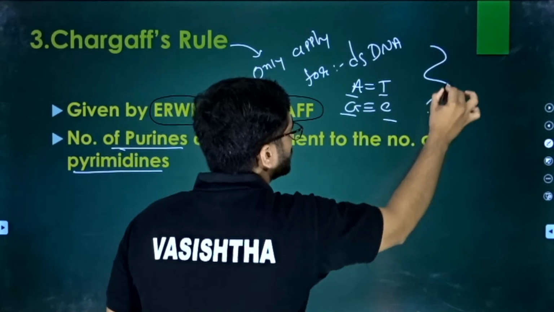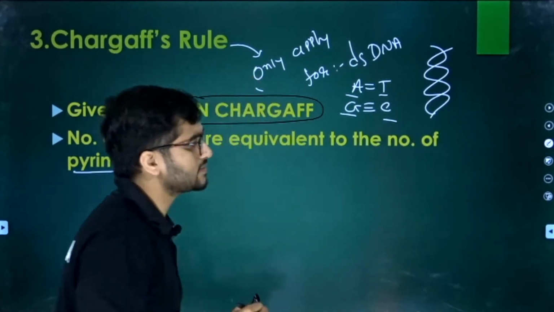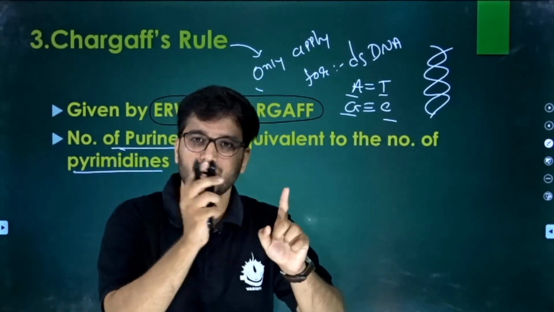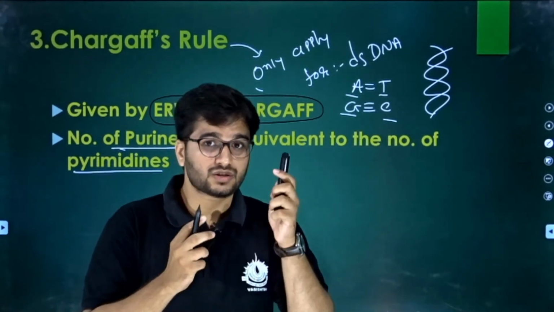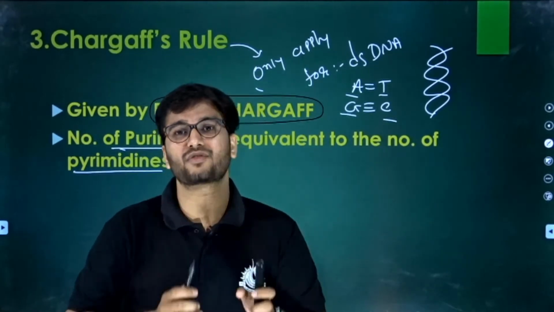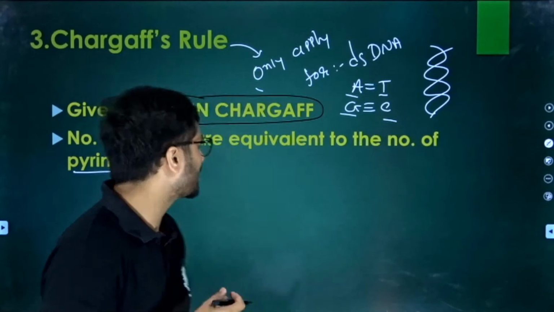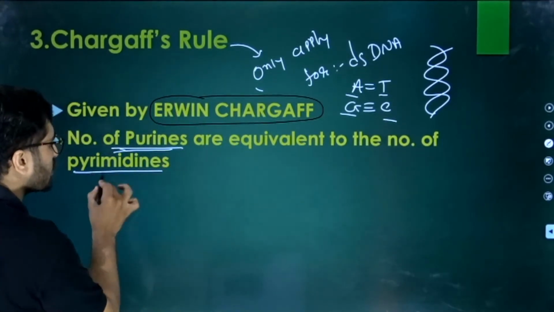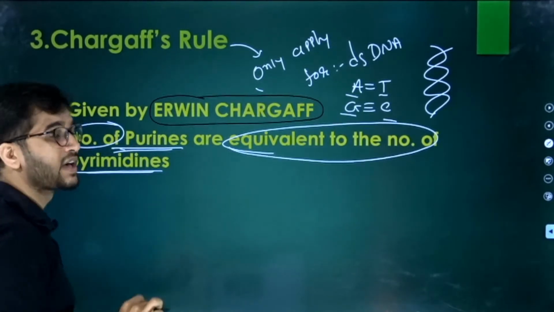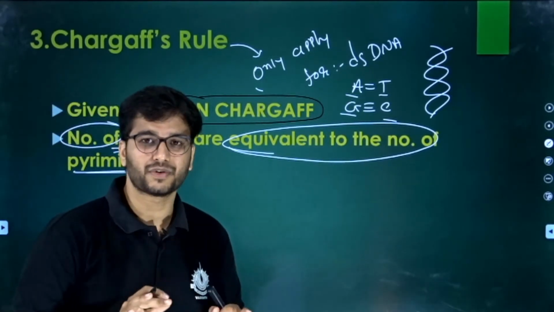If there are two strands, and on one strand there is a purine, the other one should be a pyrimidine. So the number of purines should be equivalent to the number of pyrimidines. Clear? The number of purines is equivalent to the number of pyrimidines. Are you getting this point?